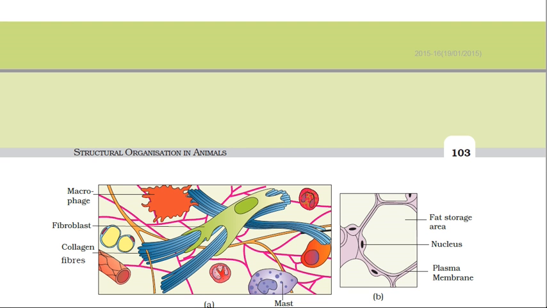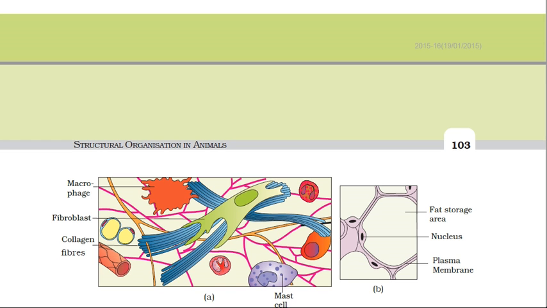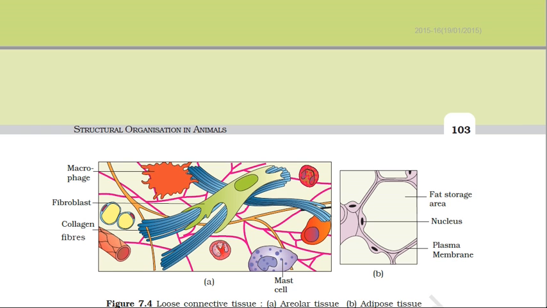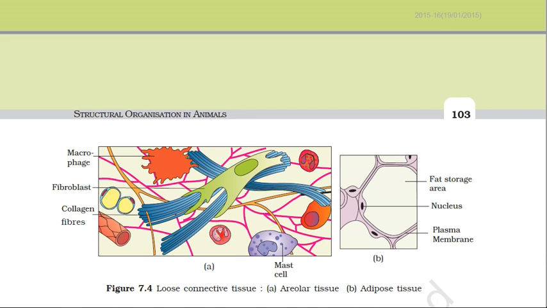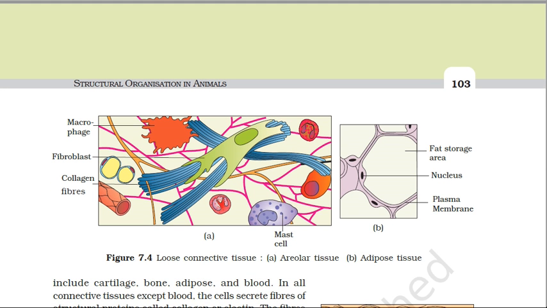The two types of fibers are collagen, which are white fibers, and elastin, which are yellow fibers. They are also secreted by the tissue cells. These fibers provide tensile strength, elasticity, and flexibility to the tissue.